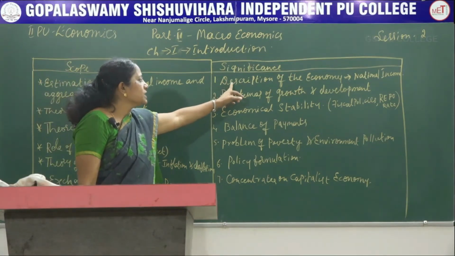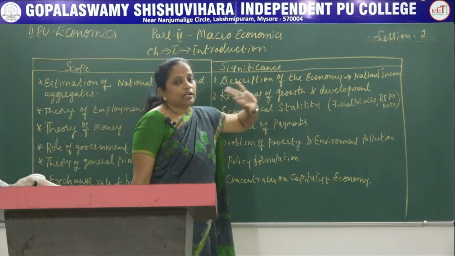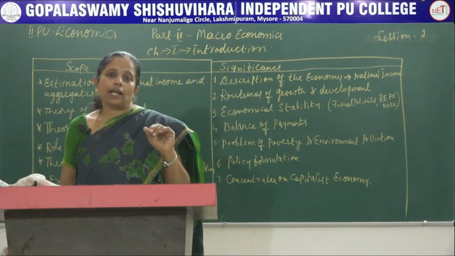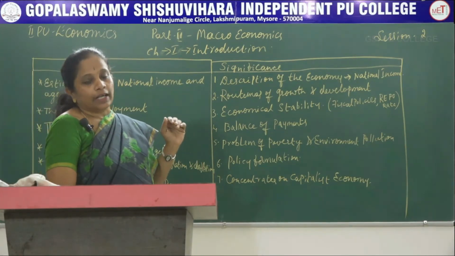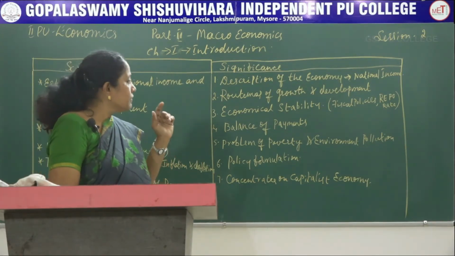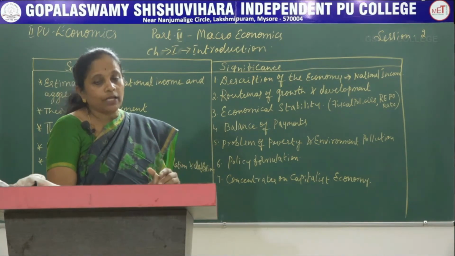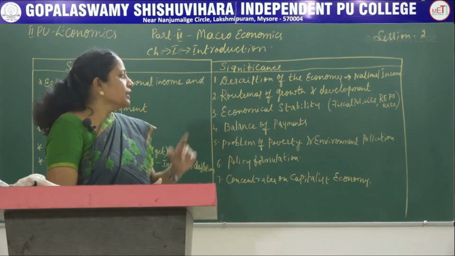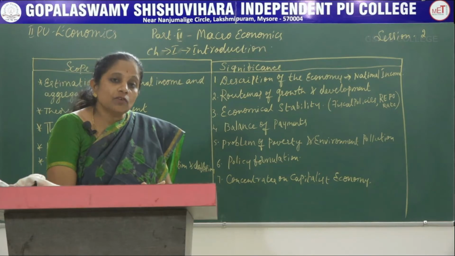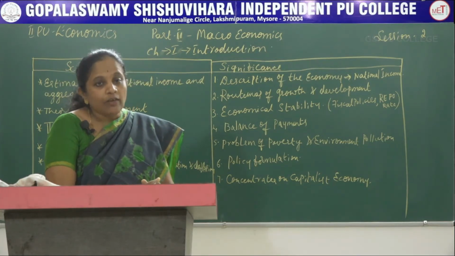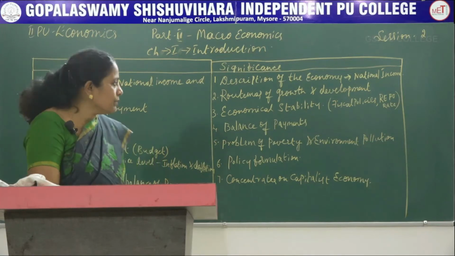The first one is the description of the economy, particularly the national income. The macroeconomic calculations and analysis reveal a description of the economy as a whole, because here the national income calculation is done, and based on this national income we derive a conclusion related to the GDP.